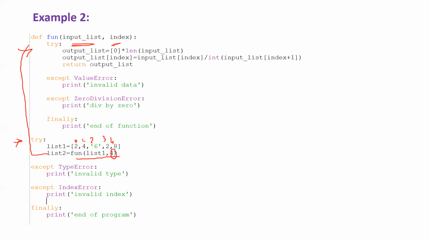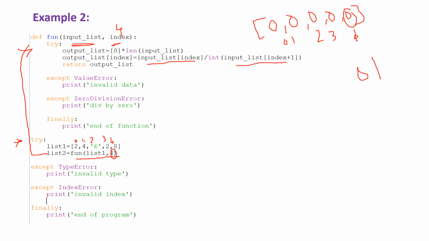Now in this case, output list equals 0 times length of input list, which is nothing but output list will hold 5 zeros, right? Now observe, output list of index is nothing but 4 here, right? 0, 1, 2, 3, 4, these are the indexes. Output list of 4 is nothing but input list of index. Input list of 4 is how much? 8, right? 8 divided by input list of index plus 1, which is nothing but input list of 5.